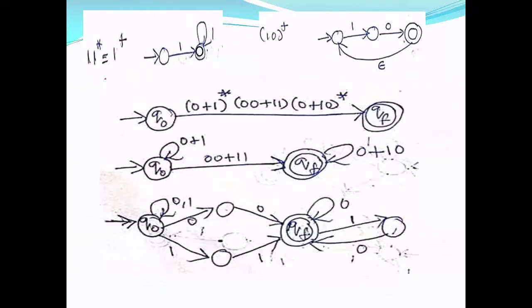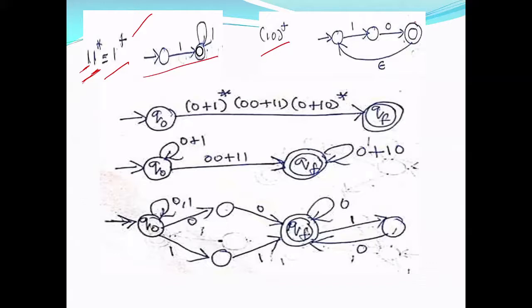Now this is some notation which you can accept as if it is a regular expression, but originally it's not a regular expression. But most people will admit it as a regular expression. 1 1 star is nothing but 1 plus, means 1 or more occurrences. It's not 0, 1 or more occurrence. This is 0 or more occurrence and this is 1 occurrence. So totally you get 1 or more occurrences, and this is how you can draw an NFA epsilon for 1 plus. And this is for 1 0 whole plus 1 0.